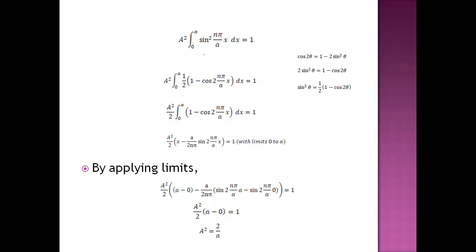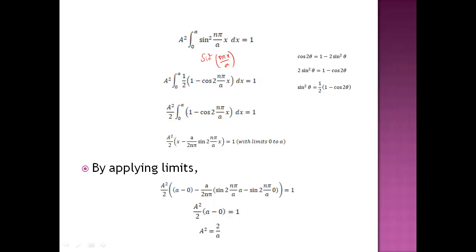Here in this formula you can observe that for sine square, the theta value is n pi x by a. So apply this formula, 1 by 2 into 1 minus cos 2 theta, and it will be 1 by 2 into 1 minus cos 2 into n pi x by a. Since 1 by 2 is also a constant, get it out of the integration. A square by 2 integral 1 minus cos 2 n pi x by a dx equal to 1.